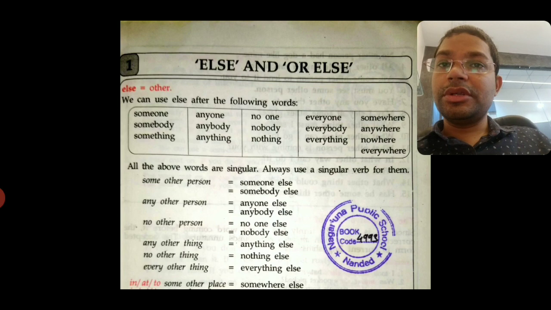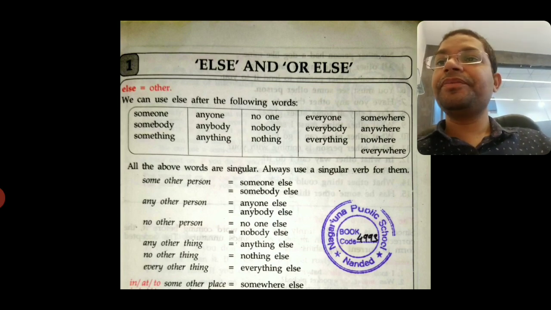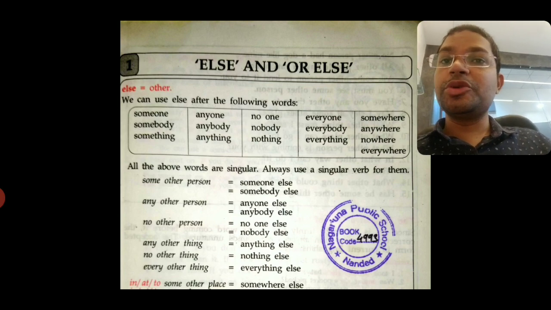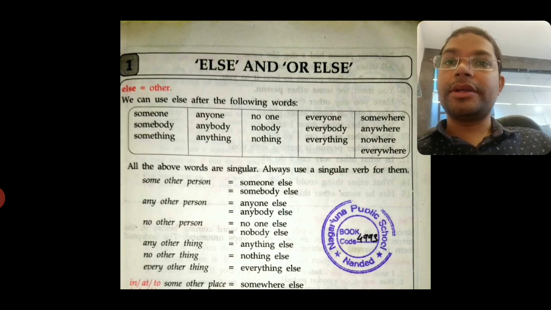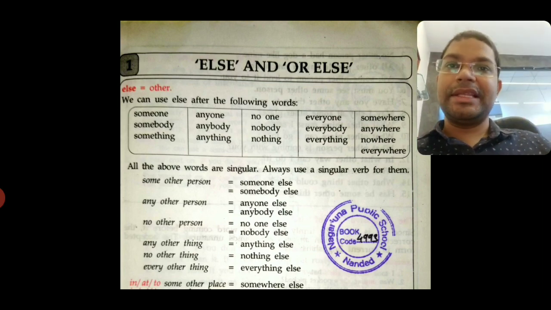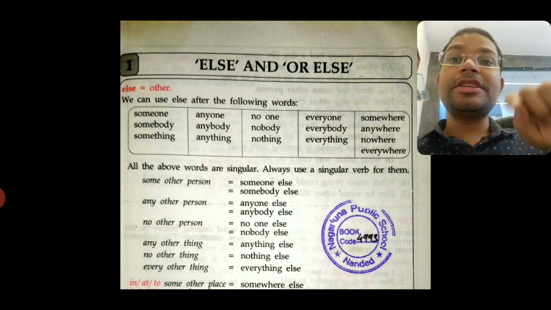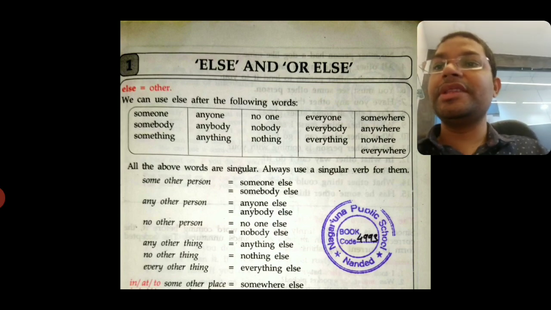So we are going to learn how to use else in the sentence. First of all we need to know the meaning of else. Else का मतलब क्या होता है? Else means other. So in the place of the word other we can use else, but there are some other changes that we have to make also, and to make those changes we need to learn this table.